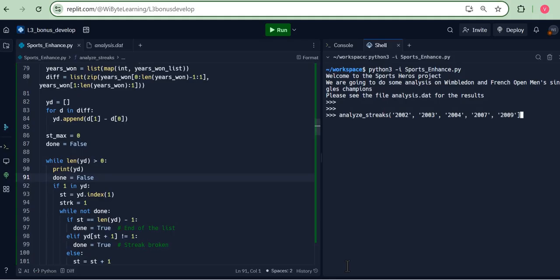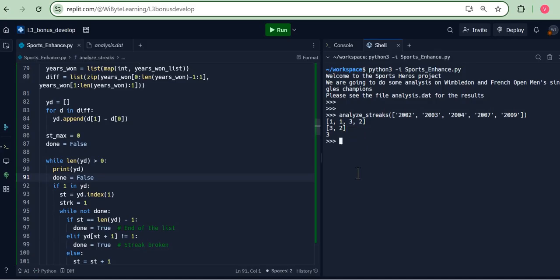So let's say this was my list of the years in which the player has won this. If I were to analyze the streaks for this, very interesting. It finds out the YD. So remember, I found 1, 1, 3, 2. There was a streak of 2 1s in a row here. Once I find the streak is broken, I go and remove this part of the list. So I have 3 and 2, but there is no streak after this. So that's why I get a value of 3.